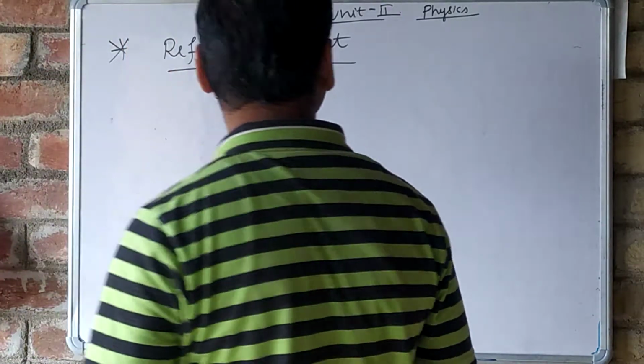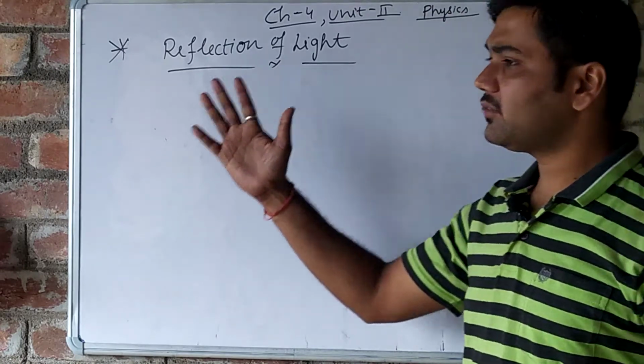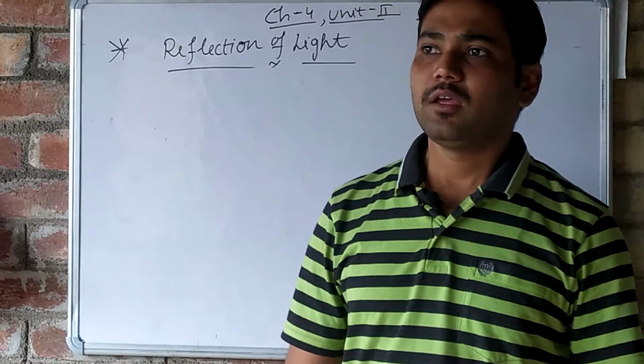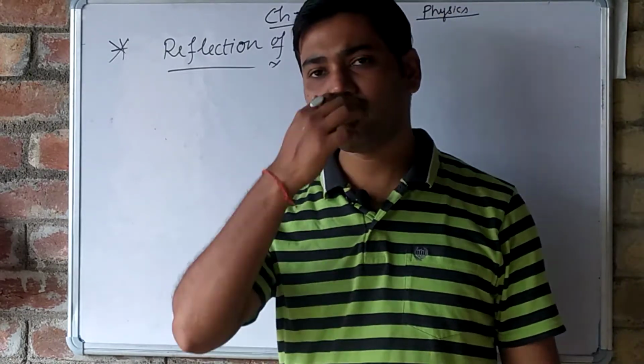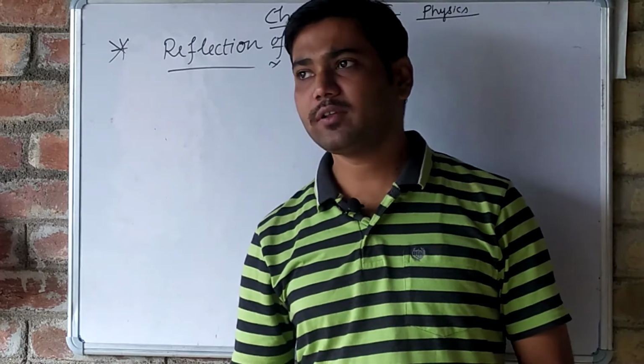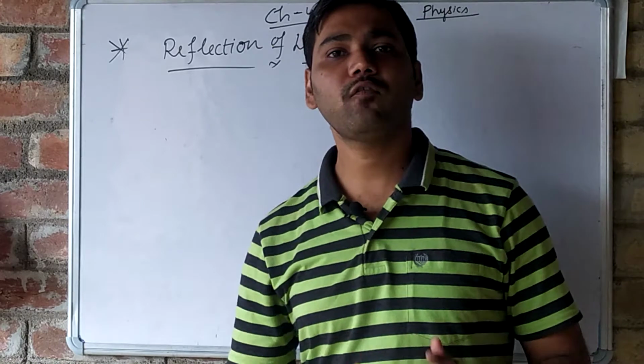Good morning students. Today we will study chapter 4, unit 2, that is reflection of light. So today we will begin unit 2, and in unit 2 we have to study about reflection of light. So what is reflection? Reflection of light means when a ray of light